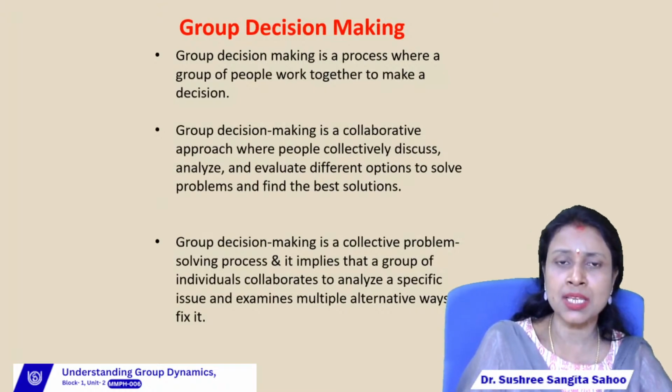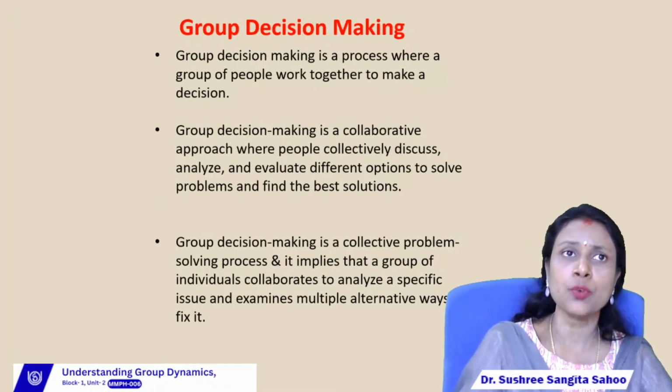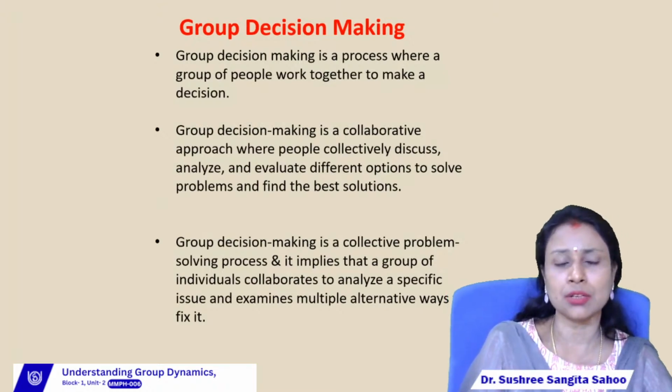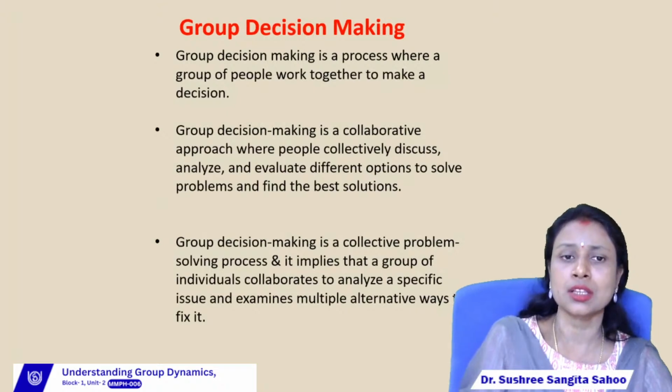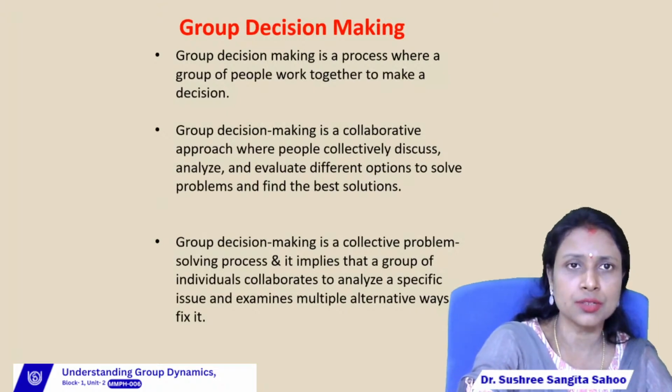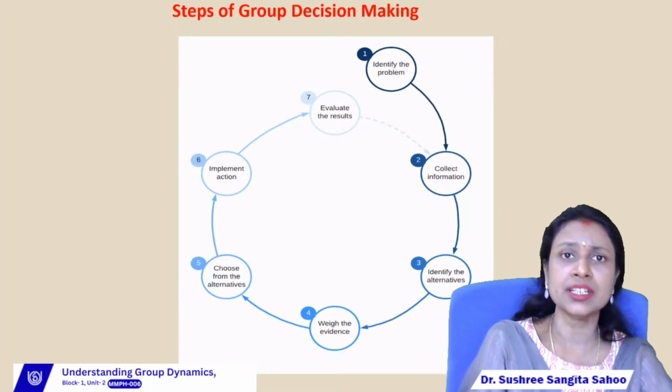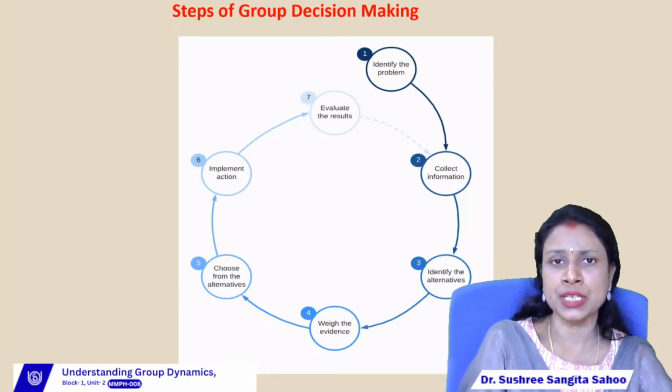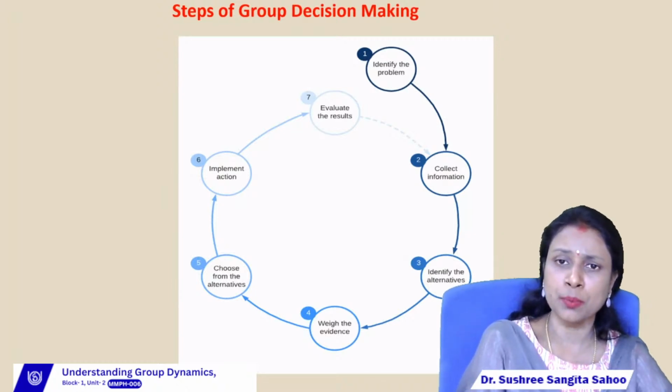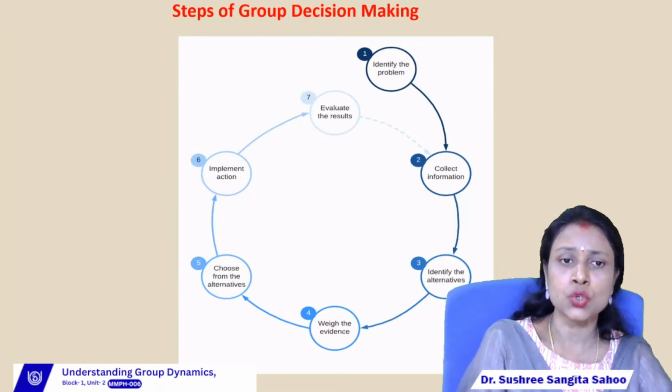In group decision making, we can find the involvement of more than one person or individual. So if there is one problem, then we can find more solutions for that particular problem. Out of all the solutions, the group members will choose the best solution. Then next, what are the different steps of group decision making? There are 7 steps. First, identify the problem, then collect information, identify the alternatives, then weigh the evidence, choose from the alternatives, then implementation of actions, and the last one is evaluate the results, right?